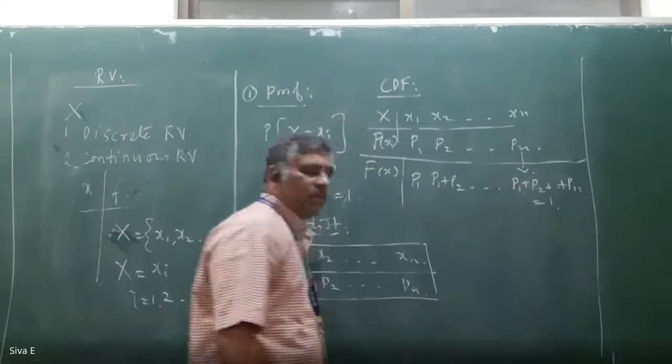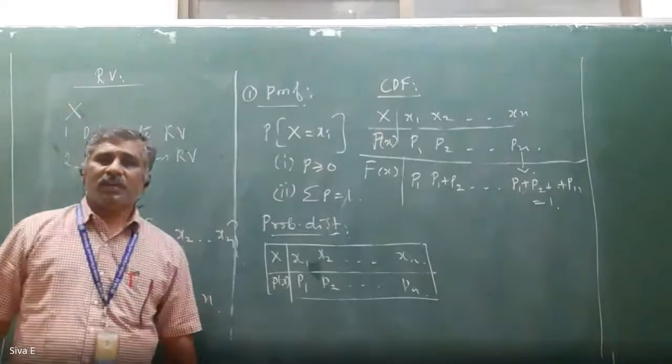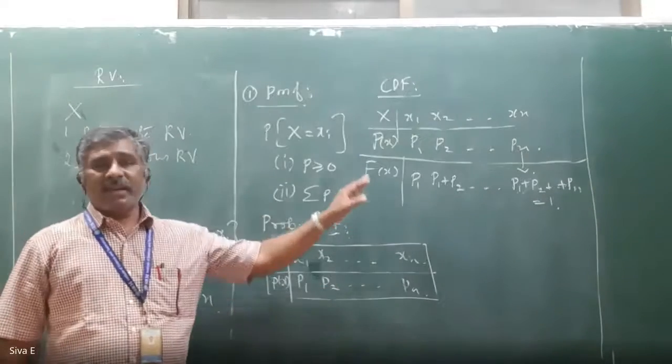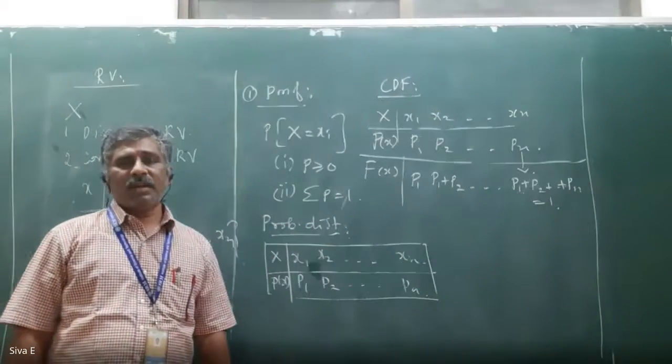The last value equals 1, since the summation of all the probabilities equals 1. That is about the discrete random variable.